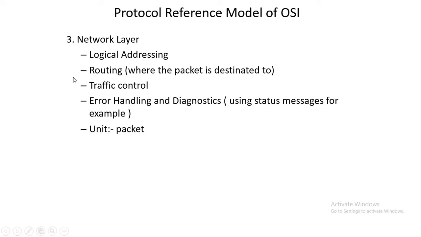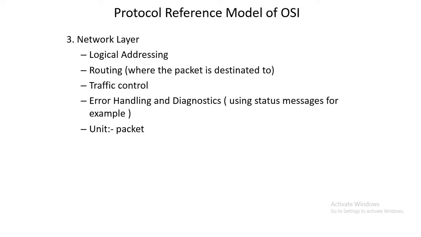Next thing is traffic control. Whenever we are traveling with our vehicles on the road, maybe somewhere there is traffic, and due to a traffic jam we have to wait for a long period of time. The same thing in terms of computer networks: whenever the channel is more busy and more people are communicating with each other, there is traffic, and people have to wait to send data or to communicate.